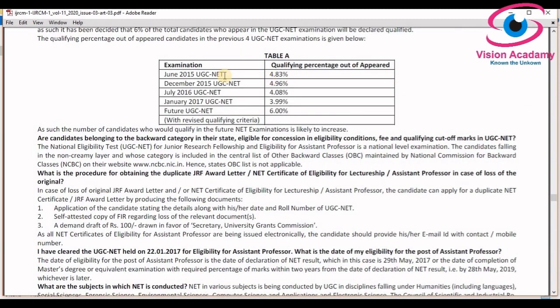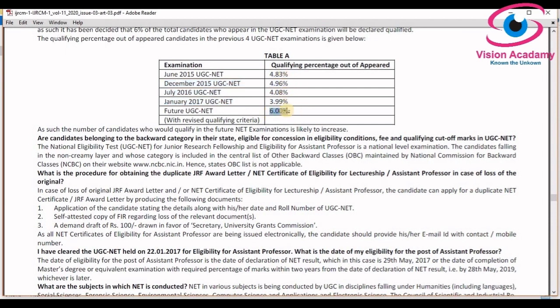As such, UGC has given clarification regarding that. In June 2015, the UGC NET percentage in the 15% system was 4.83. In December 2015, it was 4.96. In July 2016, it was 4.08. In January 2017, it was 3.99. And future UGC NET will be 6%. These four sessions had results declared on 15%, and future sessions will be 6%.